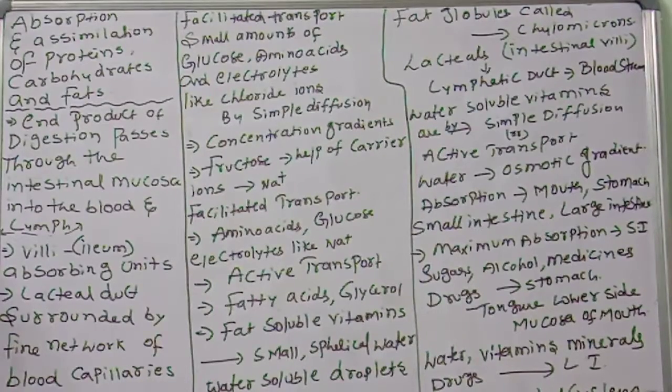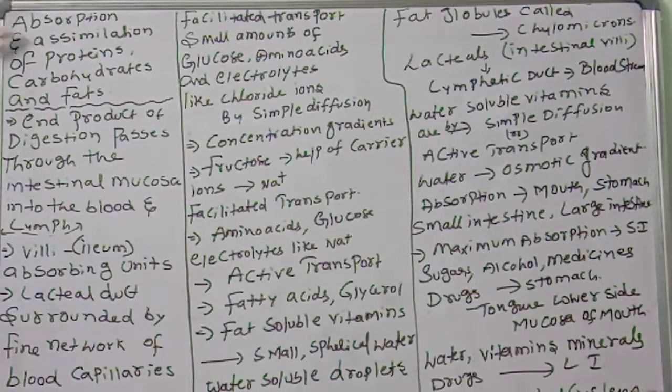Carbohydrates convert into monosaccharides, proteins convert into amino acids, lipids convert into fatty acids and glycerol, like that we discussed. Now we are discussing how those simple substances will be absorbed into the blood and how assimilation happens. So how many steps? Ingestion, digestion, absorption, assimilation, and egestion, right?